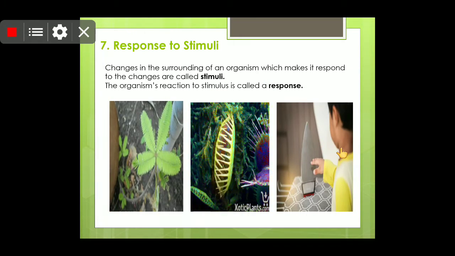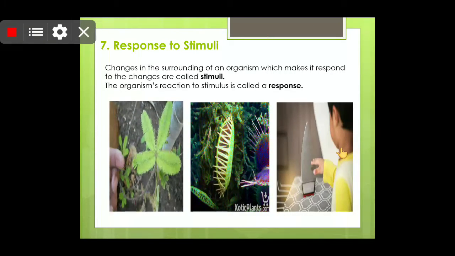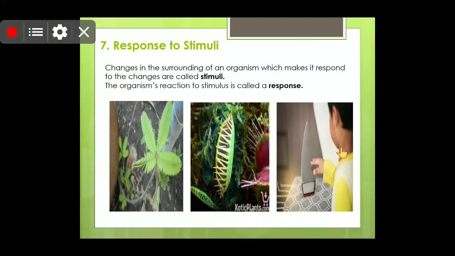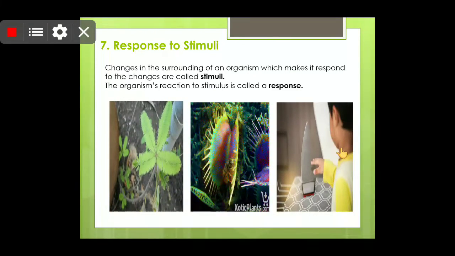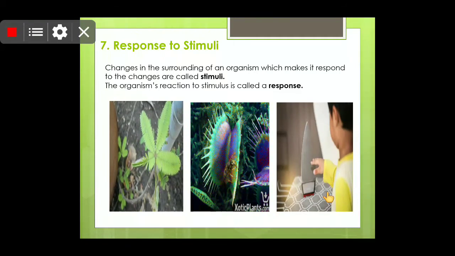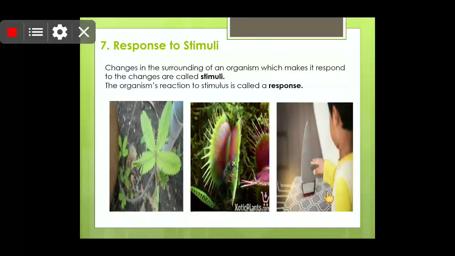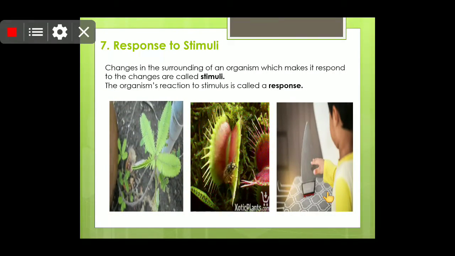Now children, response to stimuli. You can see that the changes in the surroundings of an organism which make it respond to the changes are called stimuli. Children, you must have seen, if you accidentally touch any hot appliance, you yourself remove your hand very quickly. Okay, so this is one example that you respond to stimuli.